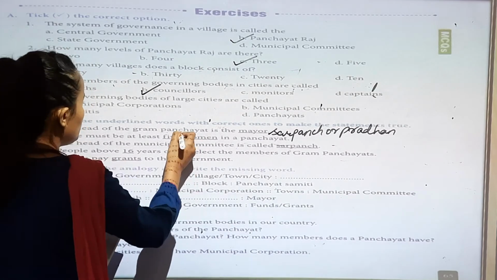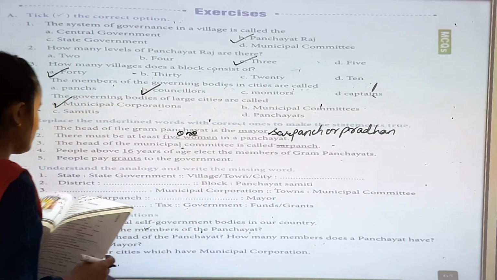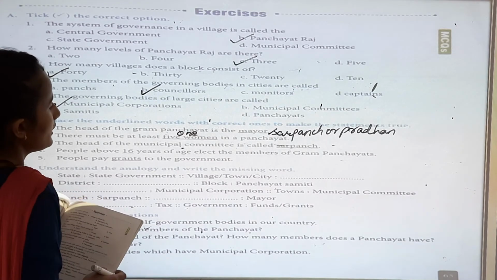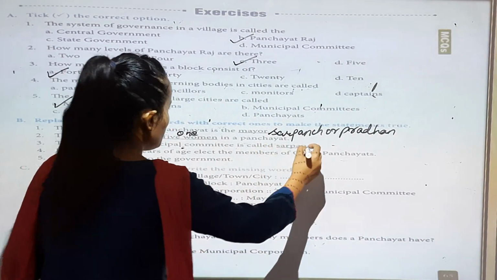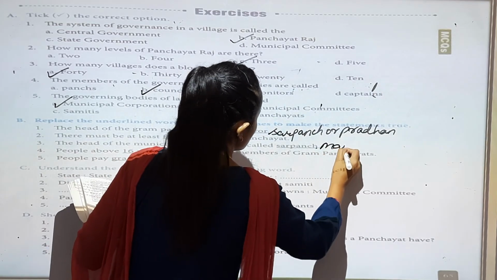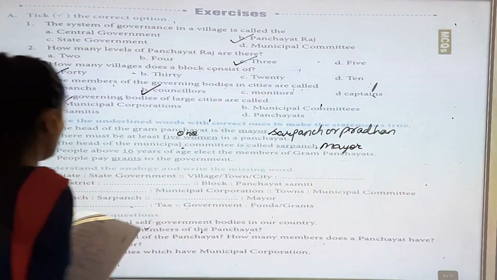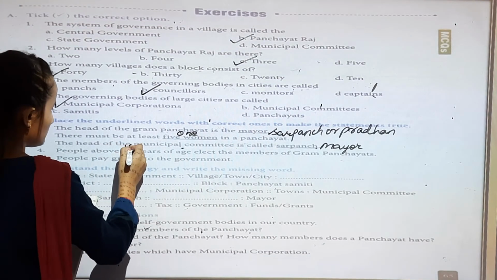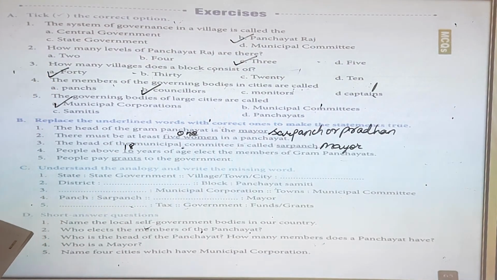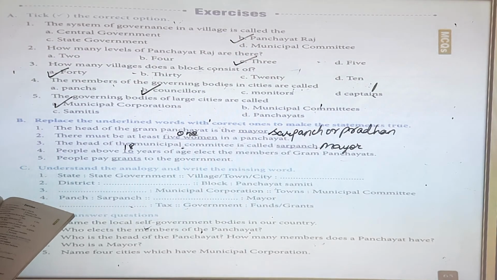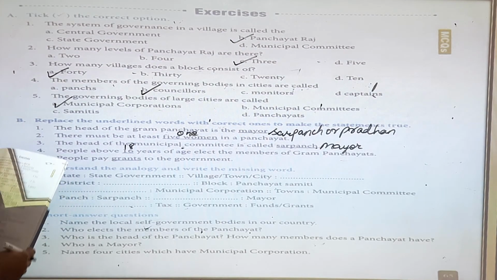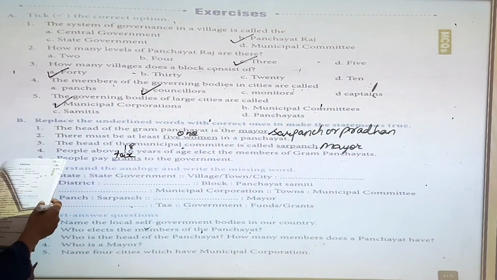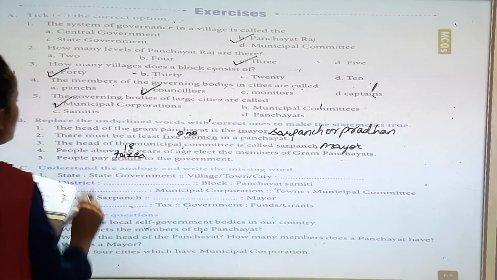There must be only 1 woman. The head of the municipal committee is called Mayor. People above 16, people above 18 years elect the members of Gram Panchayat. People pay taxes to the government.